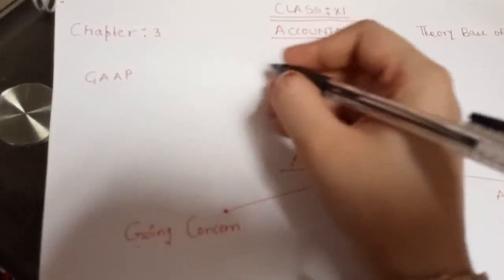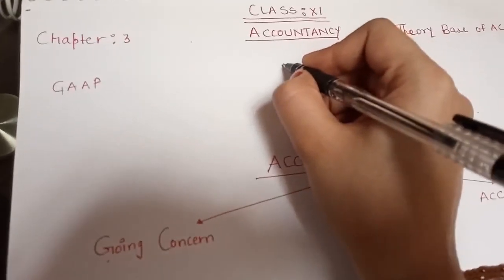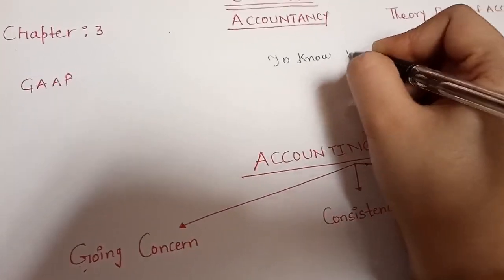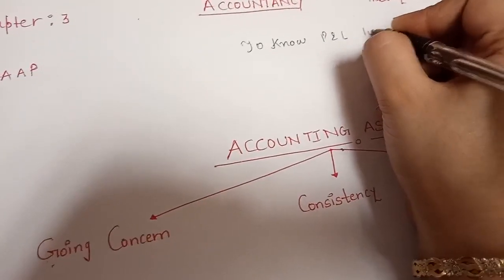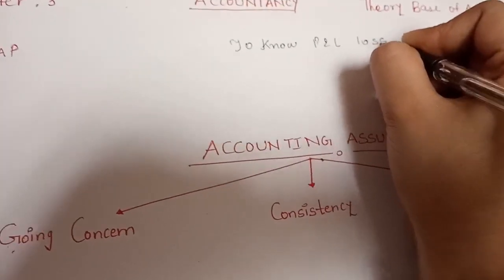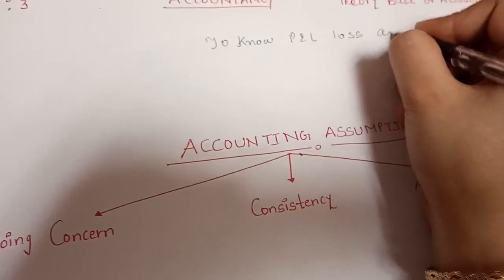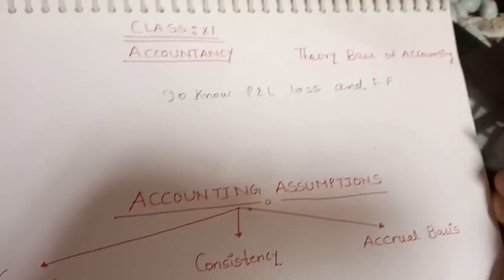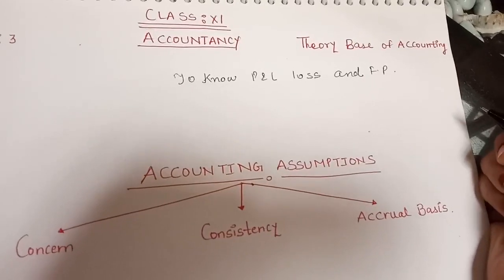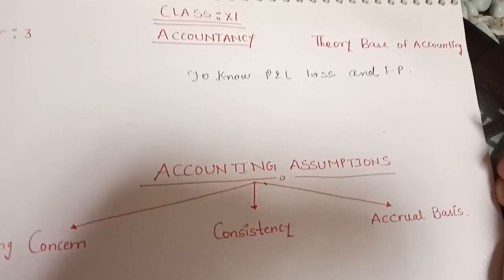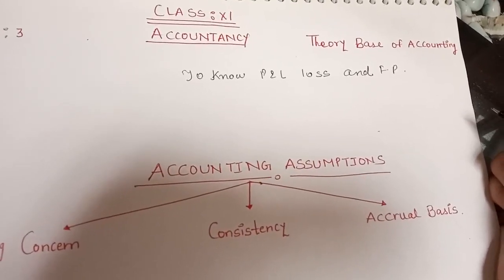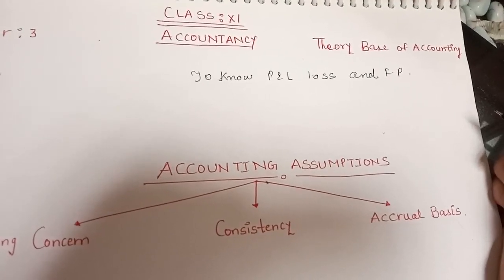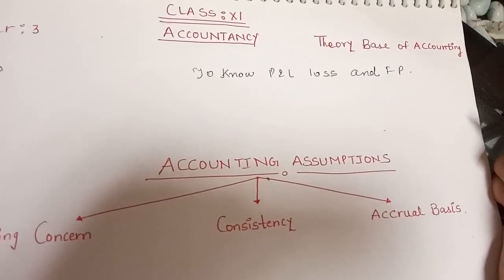The main aim of the business is to know the profit and loss of the business and the financial position of the business. But how to achieve this main aim? If we do not record our transactions properly, we will not get our actual profit and loss.